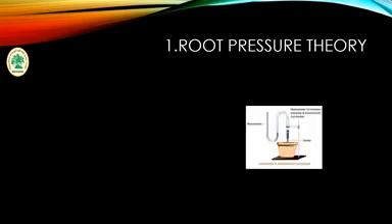Root pressure occurs in the xylem of herbaceous plants when the soil moisture level is high at night, or when transpiration is low during the day. Hydrostatic pressure is also known as root pressure. The scientist Hales proposed the term hydrostatic pressure.